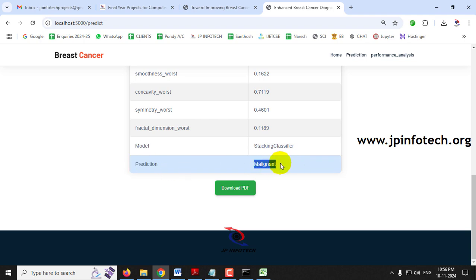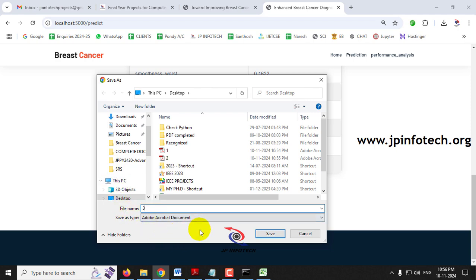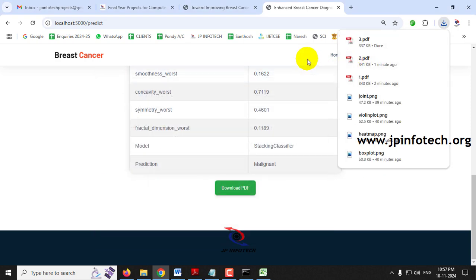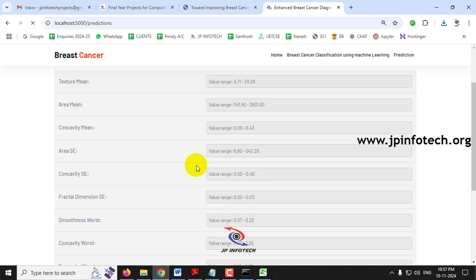Malignant means it is a cancerous case, so it is a breast cancer case, and you can export the result in the same way I told you earlier. Now let me go to the prediction menu and show you a final case.